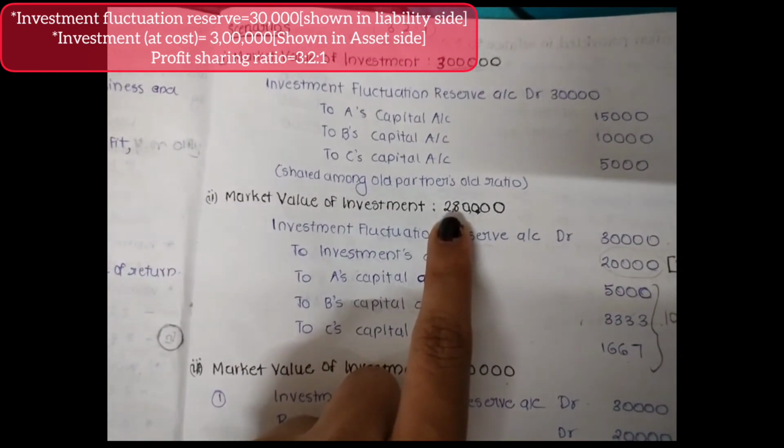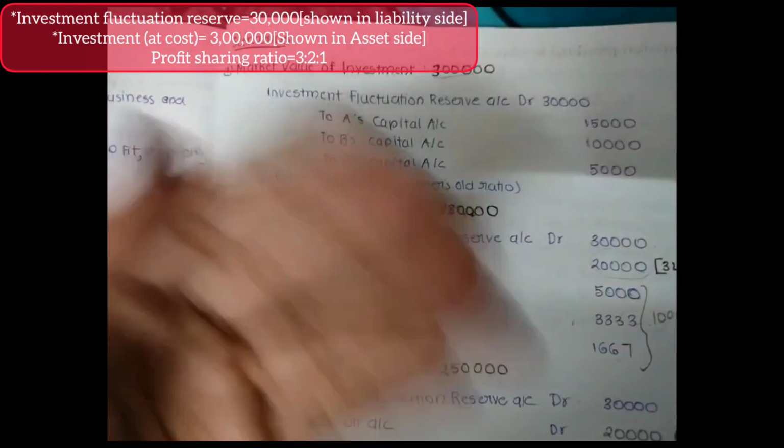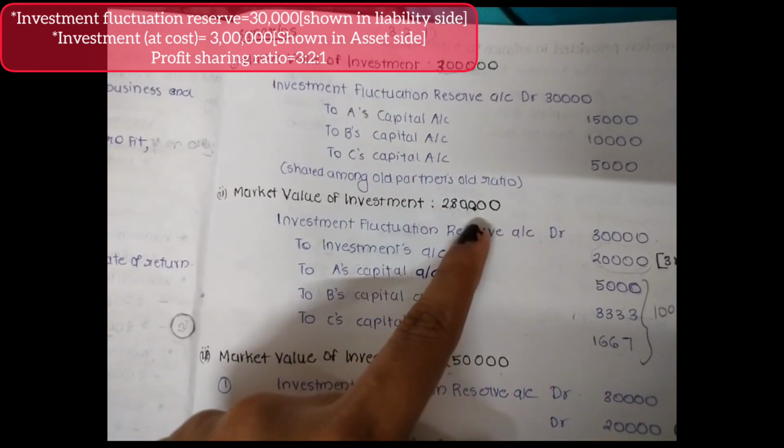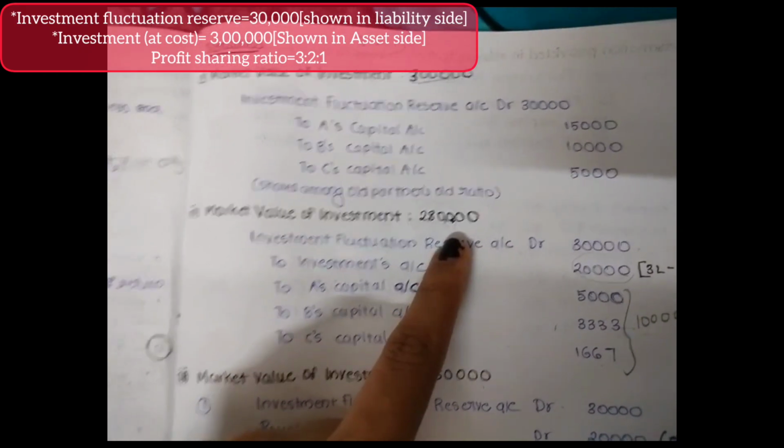Fine. In the next scenario, the market value of investment is rupees 2,80,000, and our investment at cost is rupees 3 lakh. So the investment which we bought for rupees 3 lakh now has a value of only 2,80,000. So we have incurred a loss, right? What are we going to do?